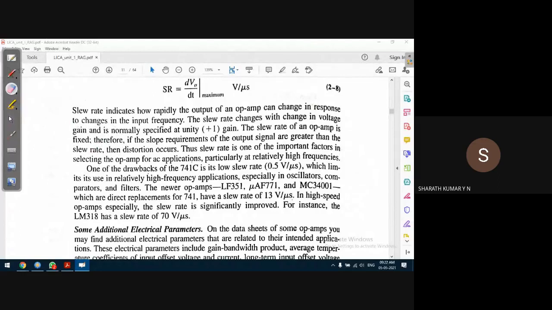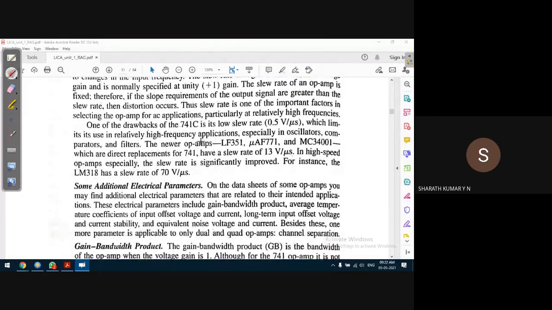So we have one example here. Yes, let us look into this example. The 741 op amp slew rate is 0.5 volt per microsecond. What is the meaning of 0.5 volt per microsecond? That means the output voltage changes a maximum of 0.5 volts for a unit time of one microsecond. It's measured in microseconds; seconds is the standard, and a microsecond is a subdivision of seconds. So what does this indicate?